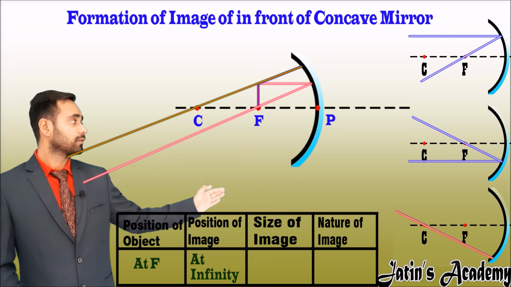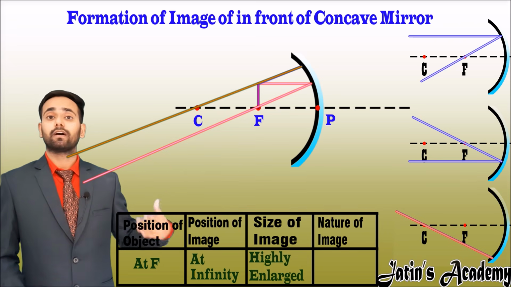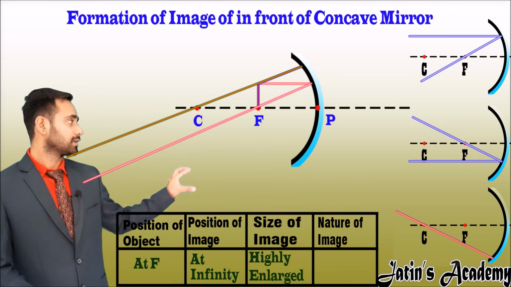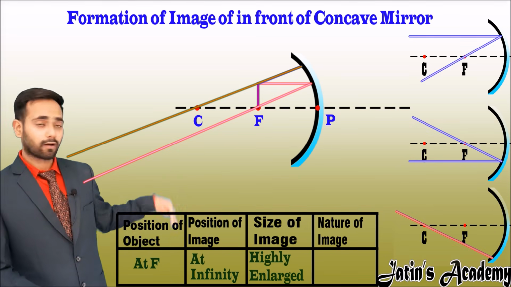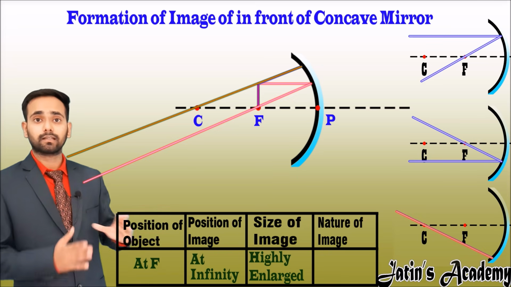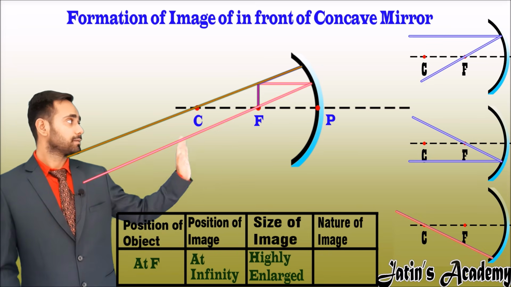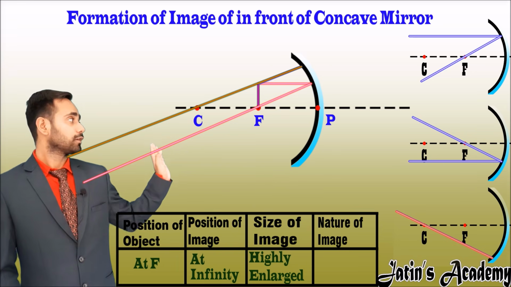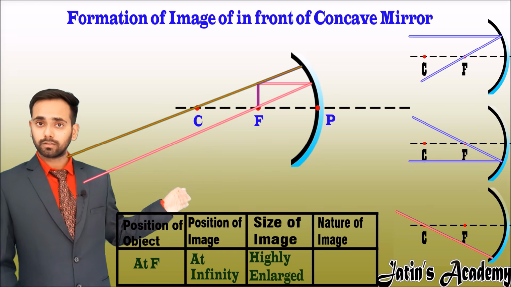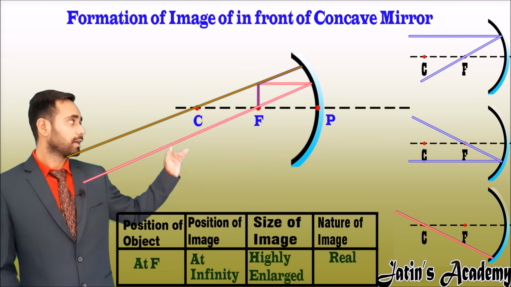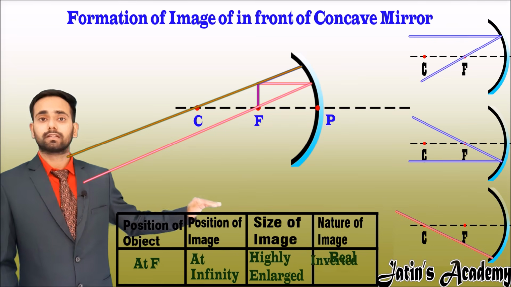The size of the image is highly enlarged. Why highly enlarged? Because these rays meet at infinity, means far from the principal axis, and the image is too high. And the third case is the image is formed in front of the mirror, means in the real world, so nature is real, and below the principal axis means inverted.